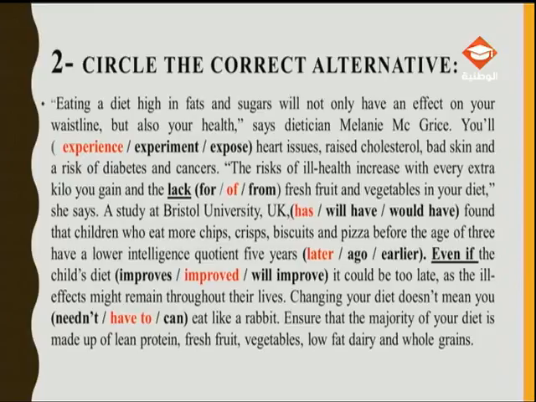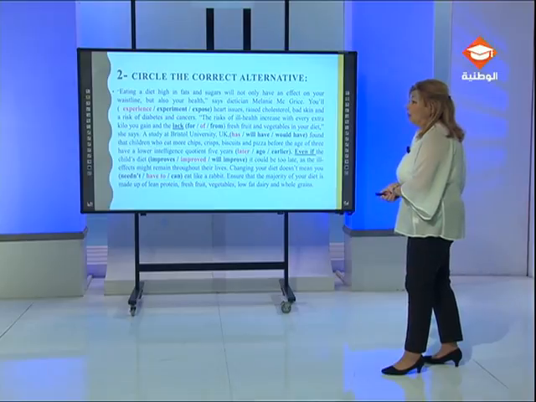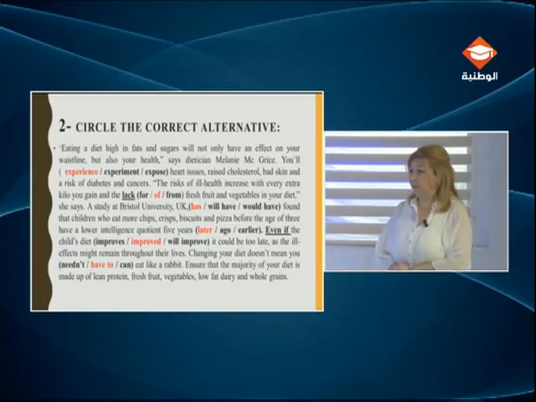Of course, these are prepositions. You have to know which preposition to use with the word lack. We say lack of. Lack of means shortage of. Lack of or shortage of means when we don't have enough of something. So lack of fresh fruit and vegetable.